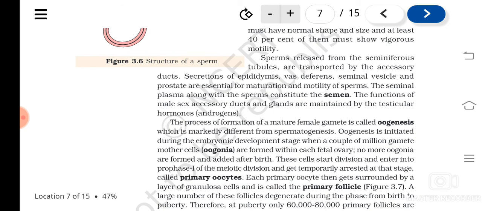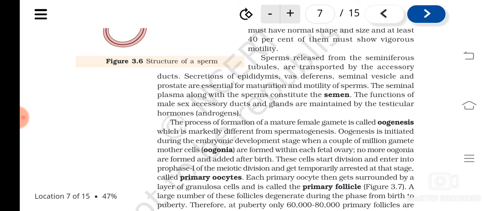Remember, meiosis has meiosis 1 and 2, and meiosis 1 has different stages like prophase 1, metaphase 1, anaphase 1 and telophase 1. Prophase 1 itself is a very long process, consisting of leptotene, zygotene, pachytene and other steps.